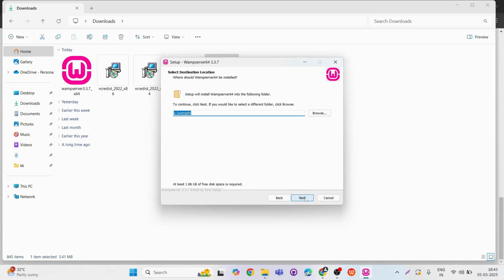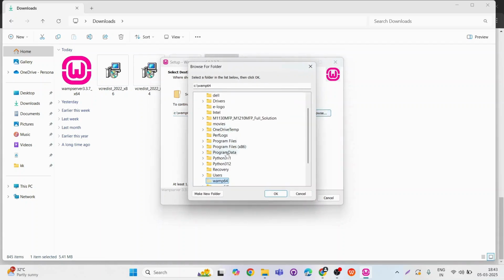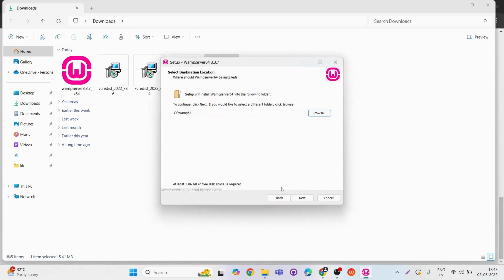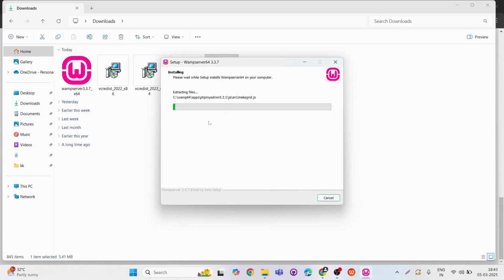And let's click on next and set up the destination location for the WAMP folder. After setting up the folder, click on next and it will start installing.